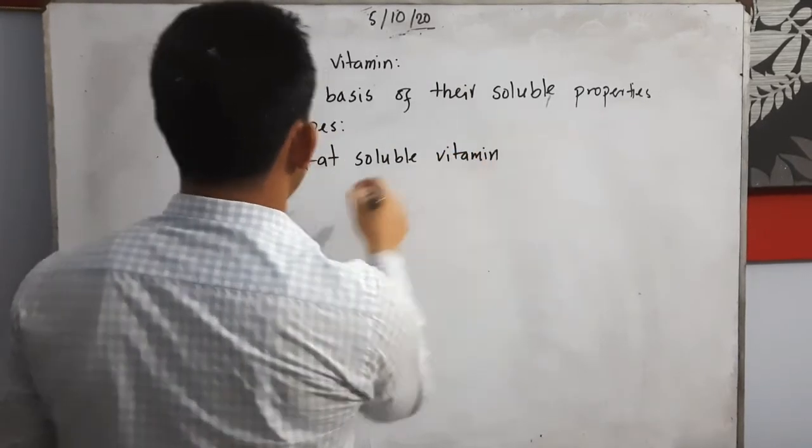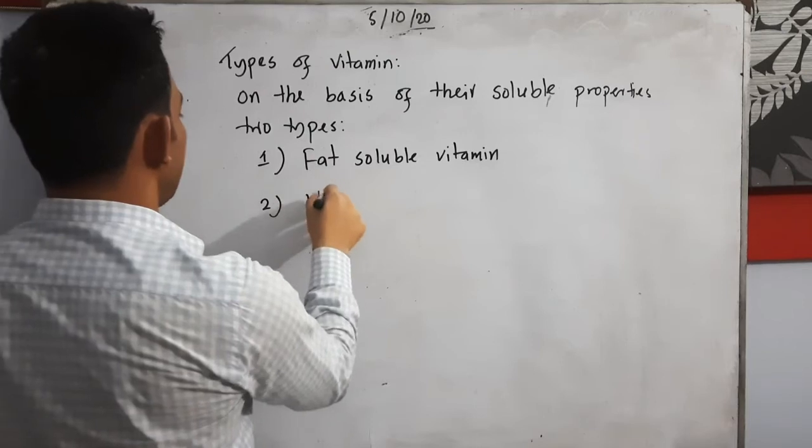One is fat soluble vitamin, and the second one is water soluble vitamin.